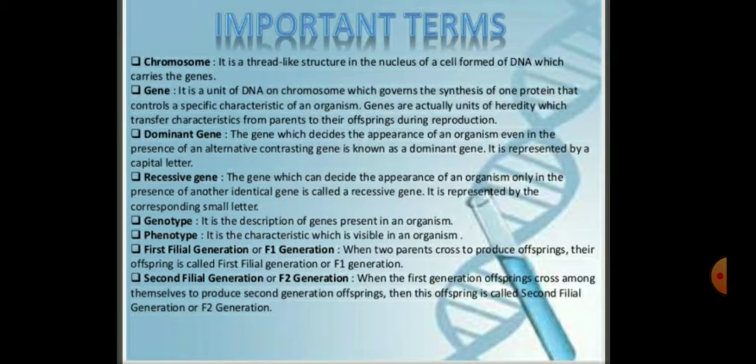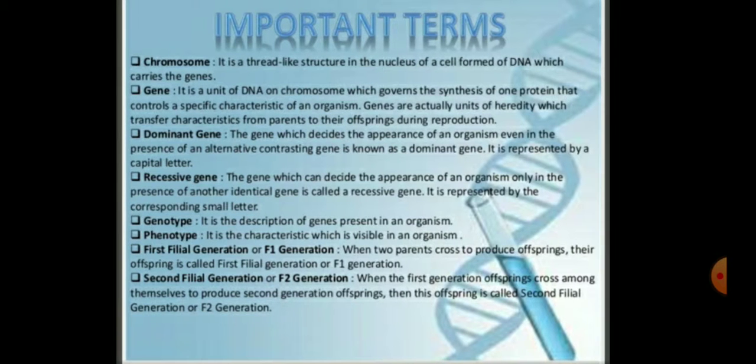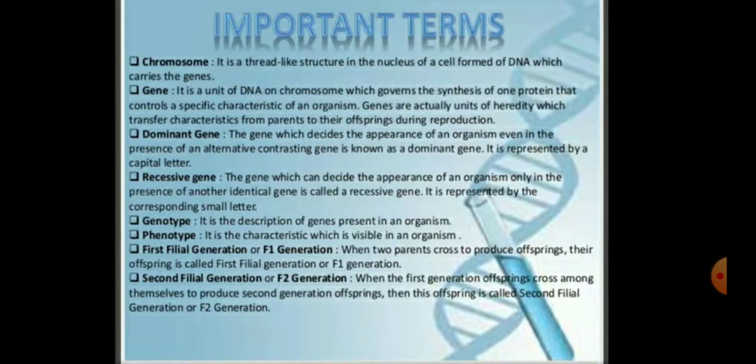The third term is the dominant gene. The gene which decides the appearance of an organism even in the presence of an alternative contrasting gene is known as a dominant gene. It is represented by a capital letter. And the recessive gene is the gene which can decide the appearance of an organism only in the presence of another identical gene, and it is always represented by a small letter.